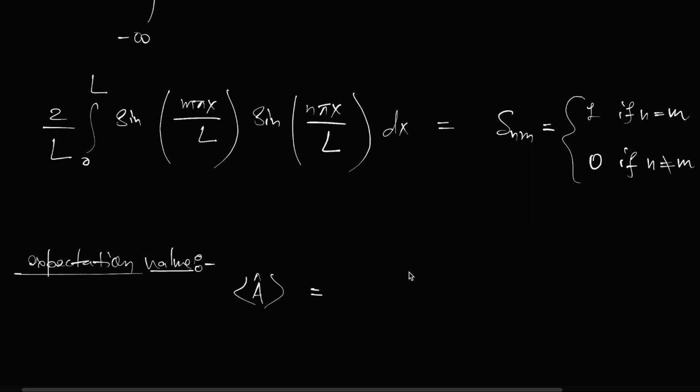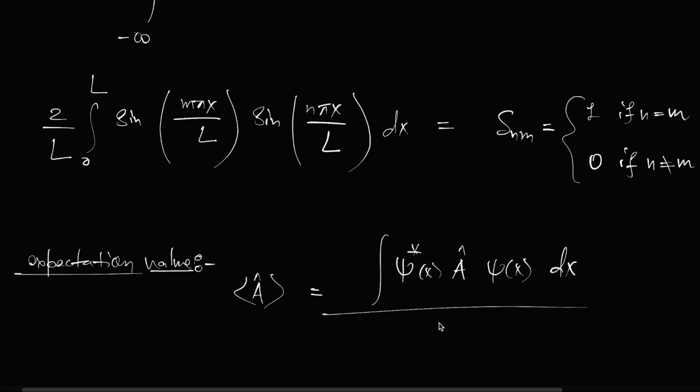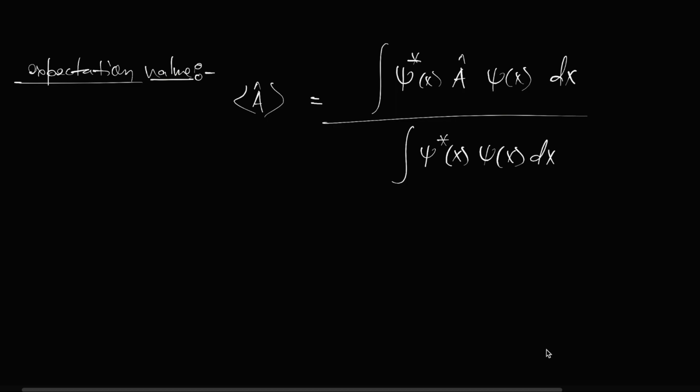The expectation value of A cap we write as the integral of psi star x A cap psi x. If it is normalized, then this only. If it is not normalized, then you write this also. So for any state you can calculate this expectation value.